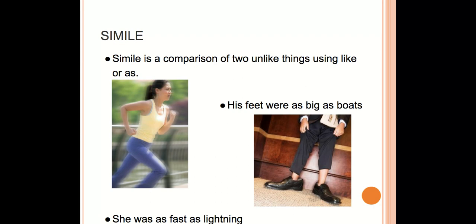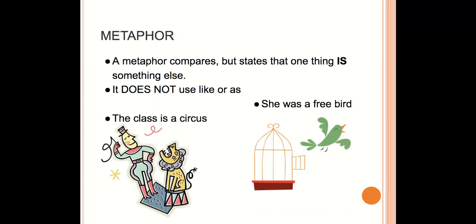His feet were as big as boats. You're comparing his feet to boats, saying that they're as big as boats. Again, using as the comparison word. A metaphor also compares, but it states that one thing is something else. It does not use like or as. The class is a circus. You're comparing the class to a circus, again, not using like or as a word to connect them.